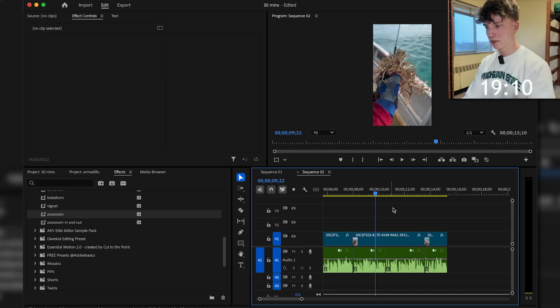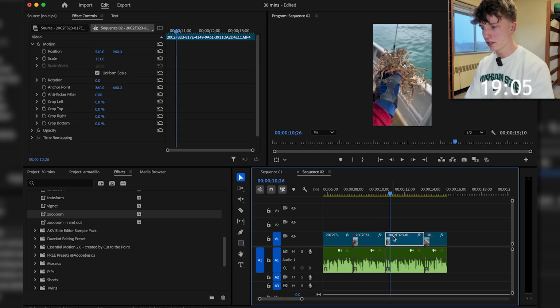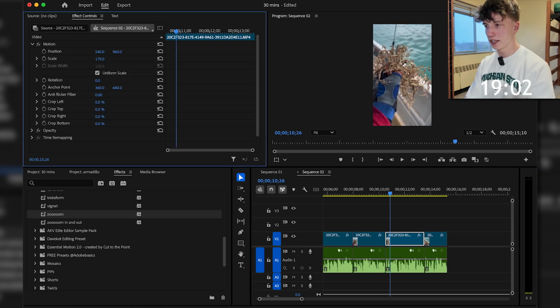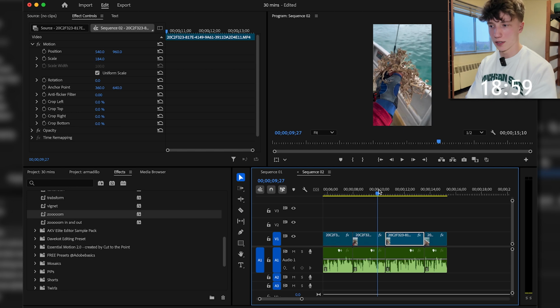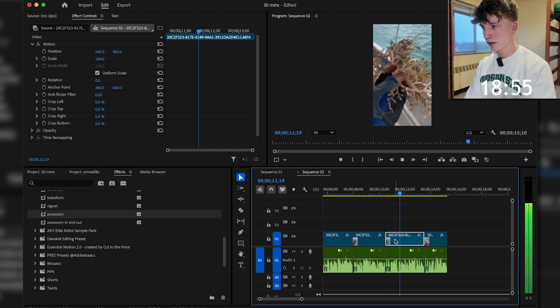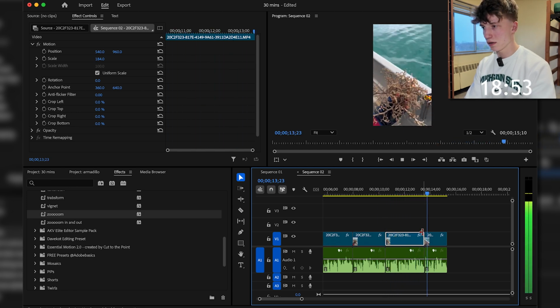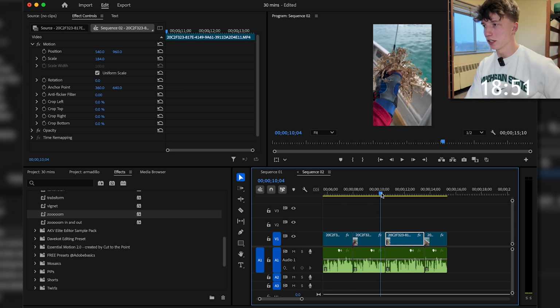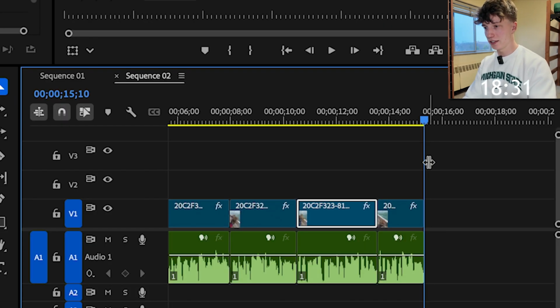Honestly, this clip seems to go on for too long, so we need to do something about it. I think a pretty simple way to fix that is just make it zoom in a little bit with a direct hard cut. I think that actually helped make it look a lot better. Just more movement. We don't want to make the viewer bored because, you know, attention spans these days. Gotta make sure there's always something going on. People are gonna scroll right off of it, and retention is super important on shorts. So we're sitting at 15 seconds pretty much exactly, which is kind of what I was aiming for.